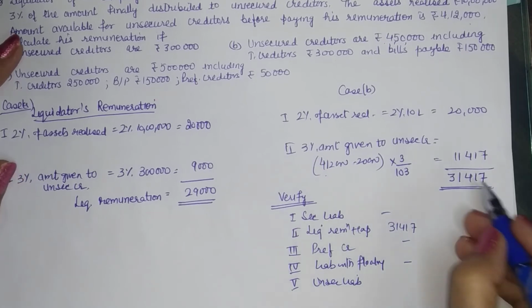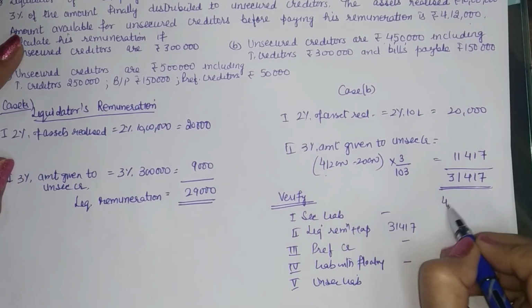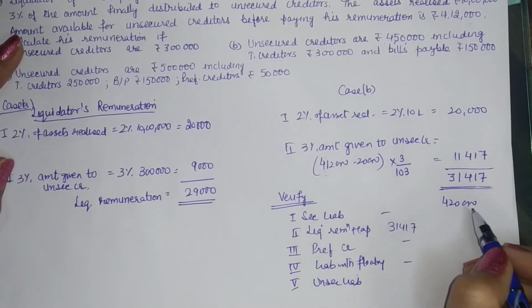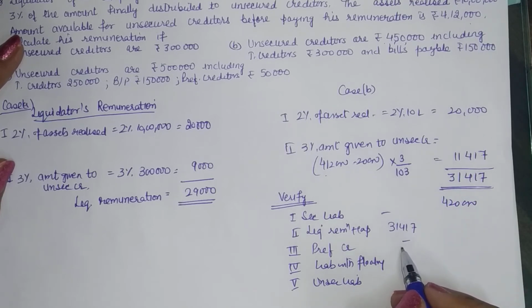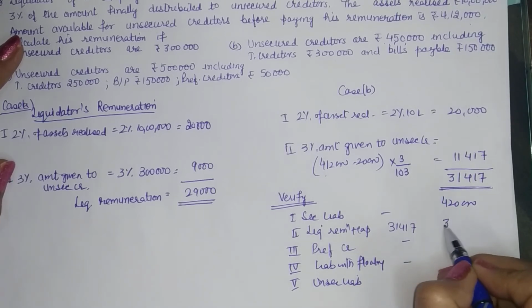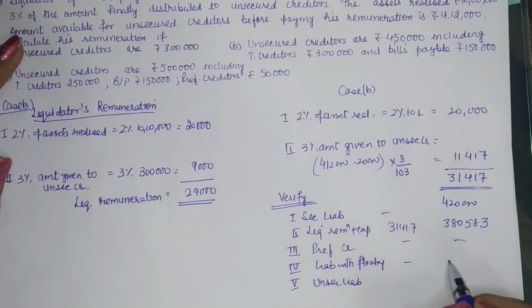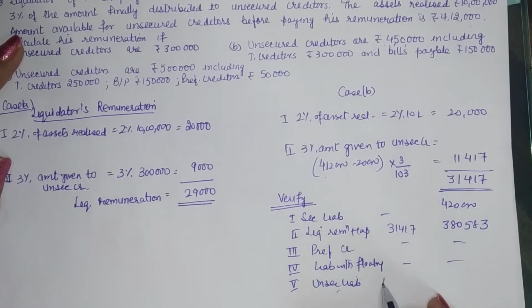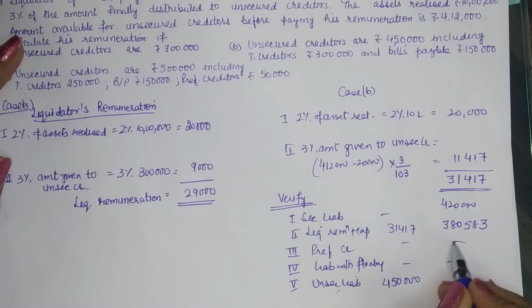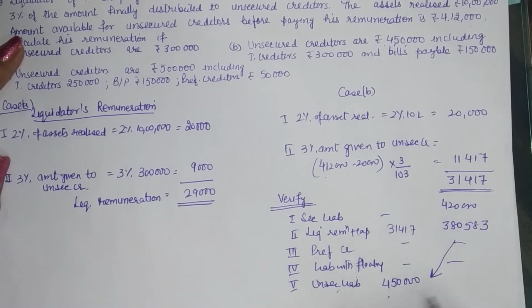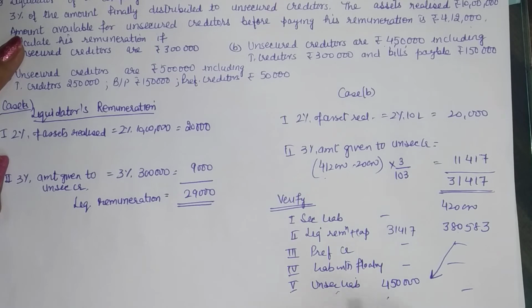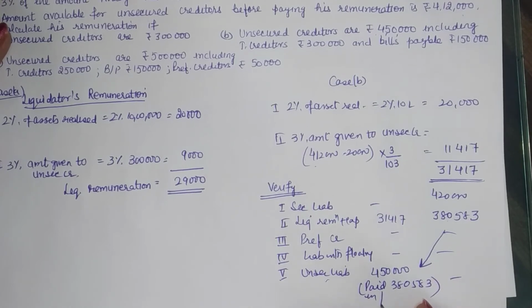So you had 4,20,000 with you. Now if you pay 31,417, you are left with 3,80,583. You don't have the other liabilities, so your unsecured liabilities will be paid this sum. We will write paid 3,80,583 in full settlement.